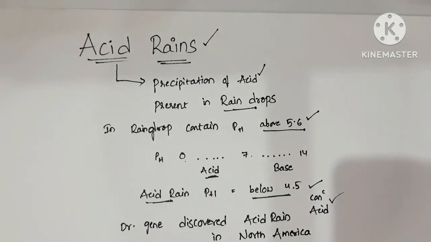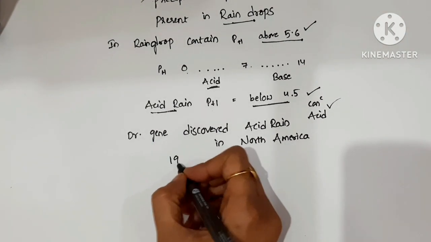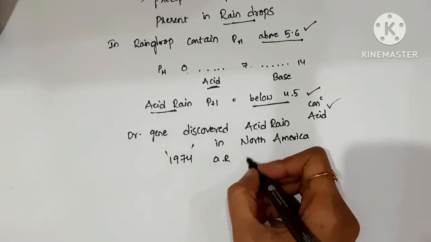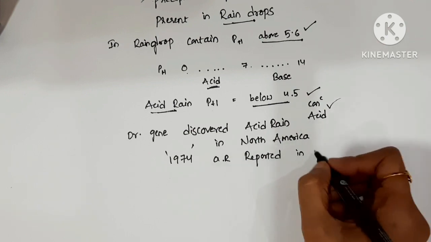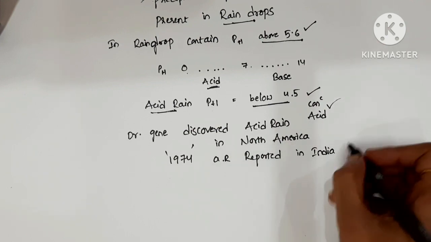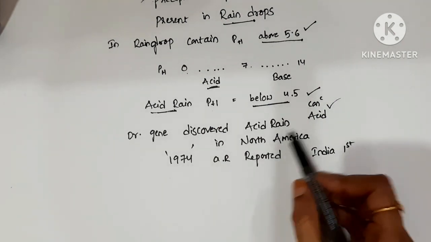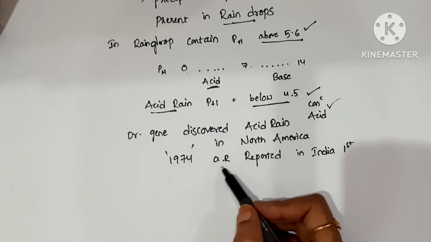In India, acid rain was first reported in 1974. So Dr. Jenny discovered the acid rain in North America, and in India in 1974 acid rain happened.